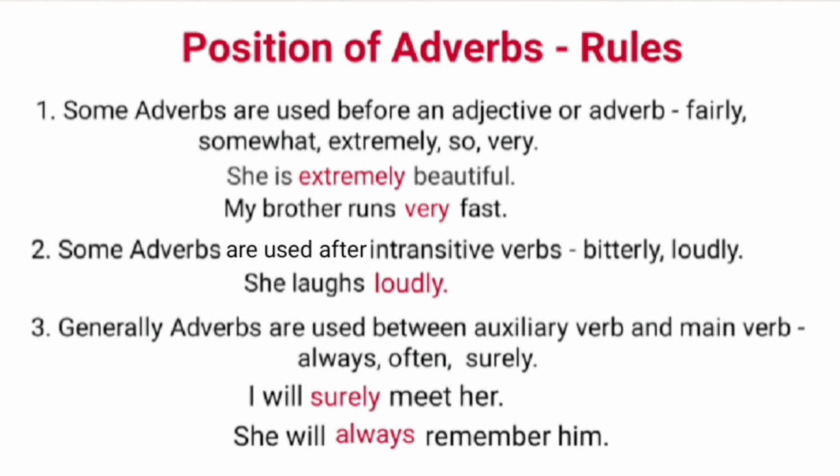Surely is an adverb which is used between these two verbs. Next example, she will always remember him. Here, always is an adverb between the auxiliary verb will and the main verb remember.